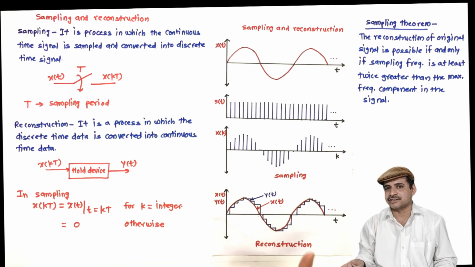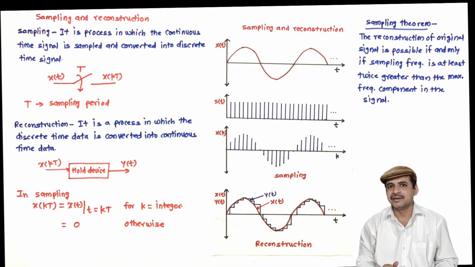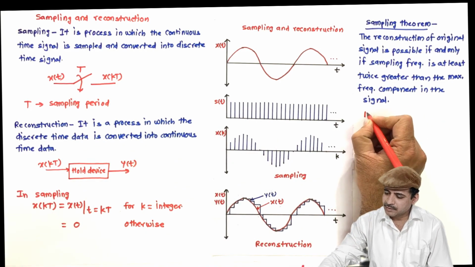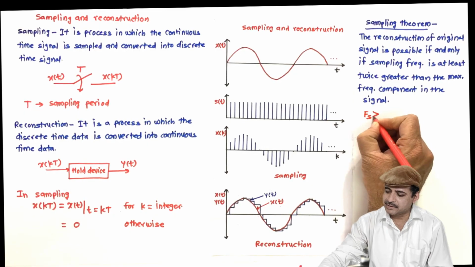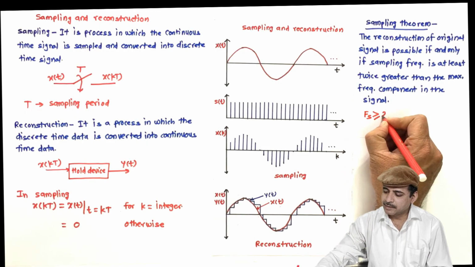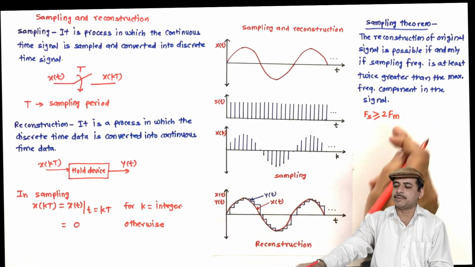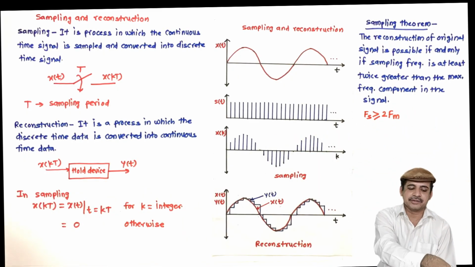In that case, reconstruction is not possible. So here I can say, the sampling frequency Fs shall be greater than or equal to twice Fm, where Fm is the maximum frequency component in the signal.